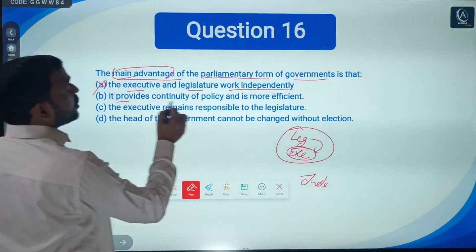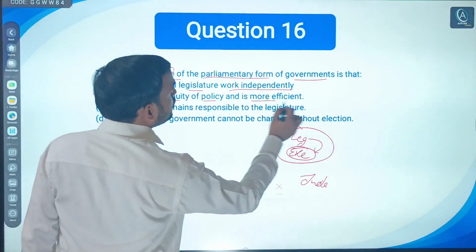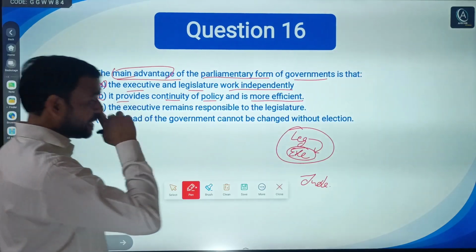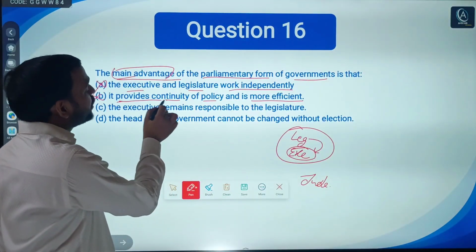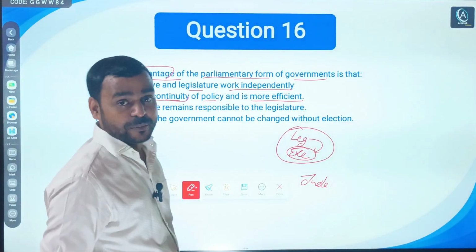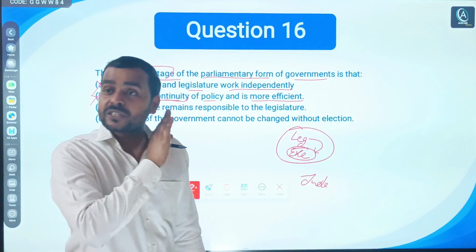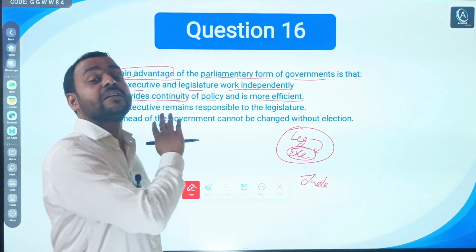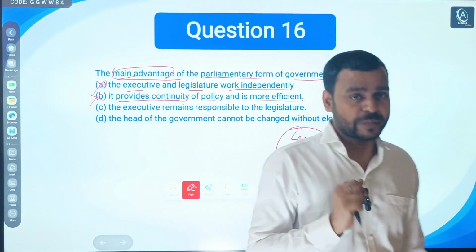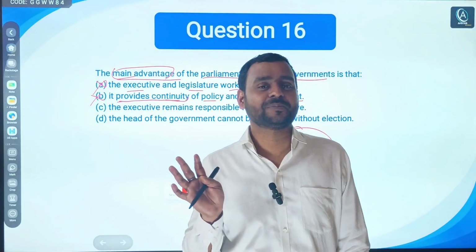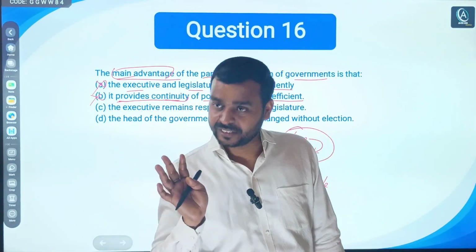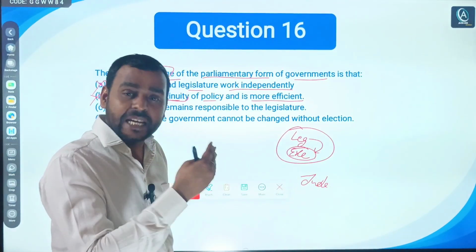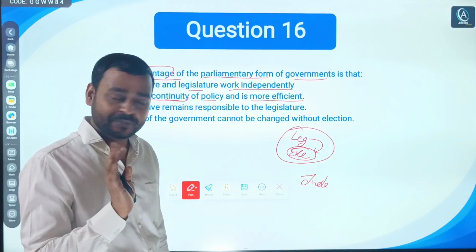Second says it provides continuity of policy and is more efficient. No, actually, this is the lacuna of the parliamentary form of government. It does not guarantee the continuity of government. Anytime the government can fall, right? But the presidential system guarantees the continuity of government.